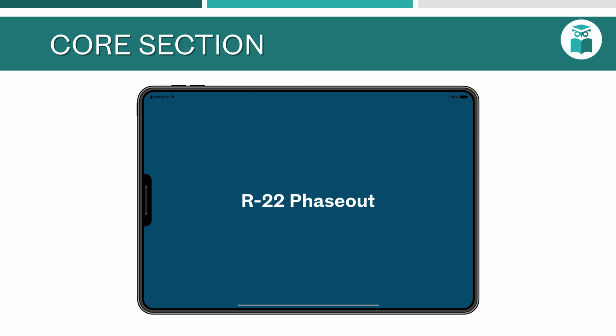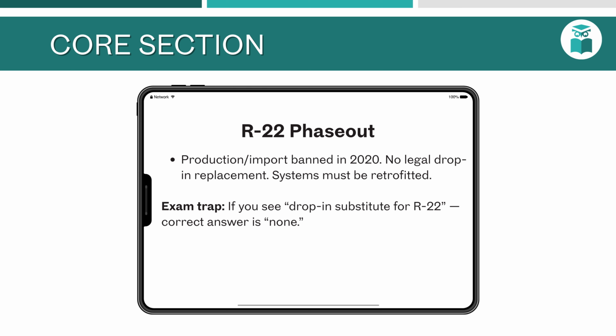R22 phase-out. R22, an HCFC, has been banned from production and import since 2020 due to its high ODP. There is no legal drop-in substitute for R22. Older systems must be retrofitted to use more environmentally friendly refrigerants.